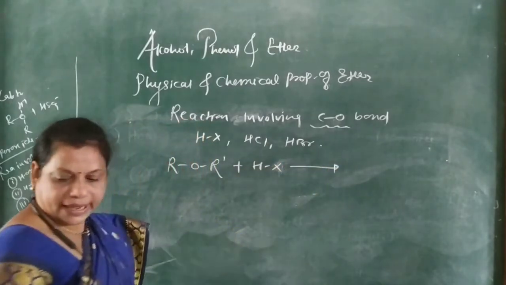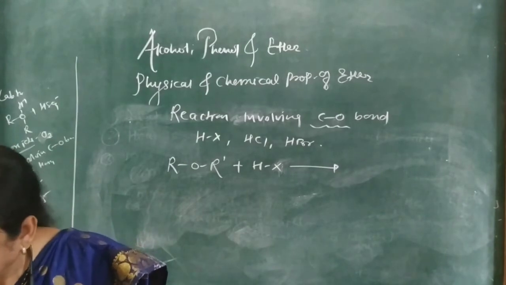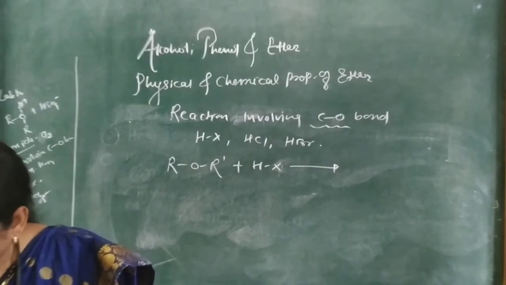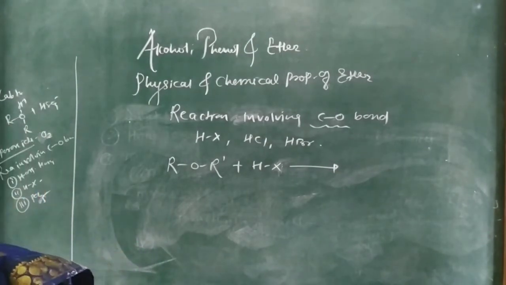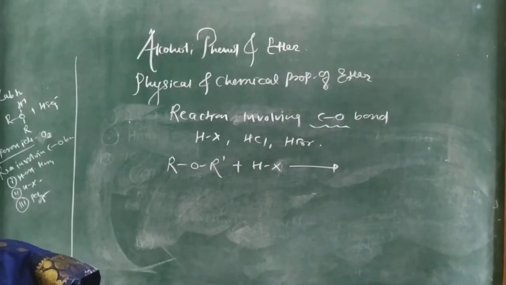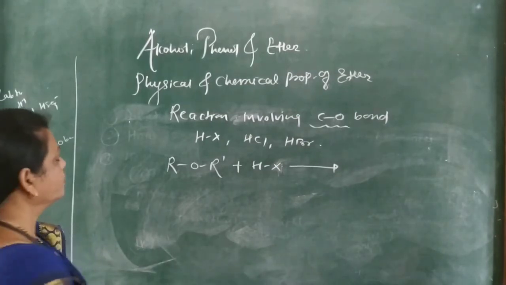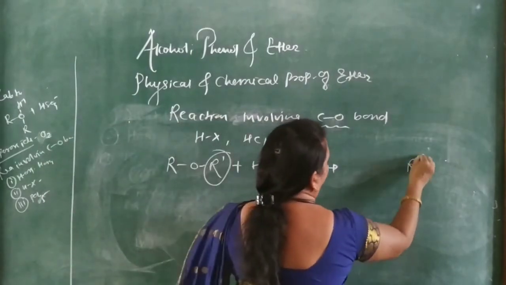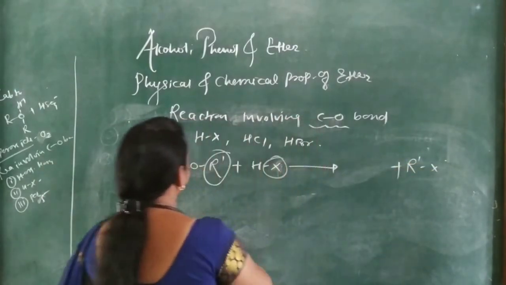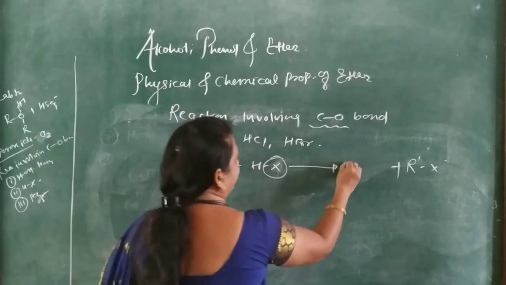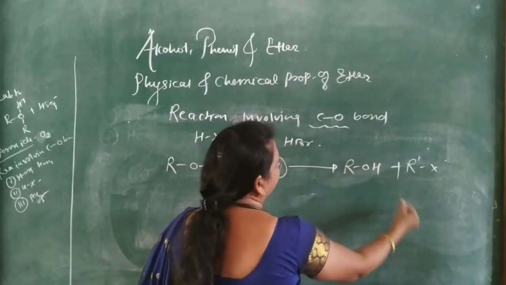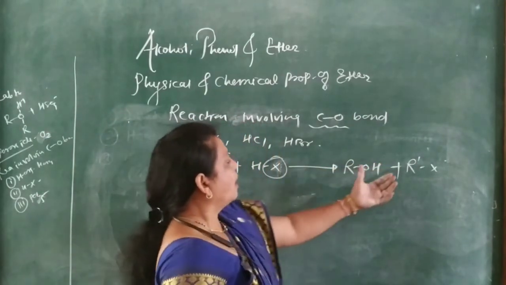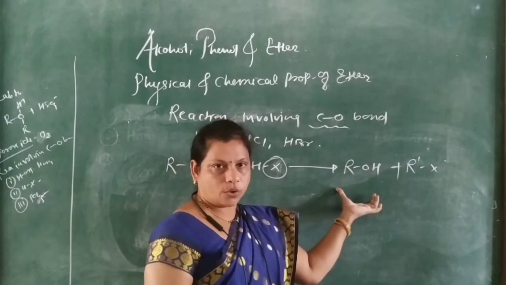Then R dash combines with X to form R dash X, plus RO combines with H to form ROH. It gives an alkyl halide and an alcohol.